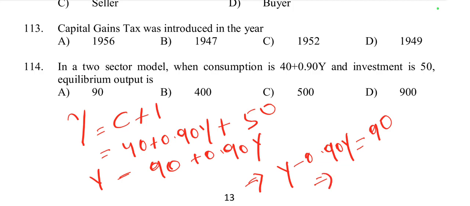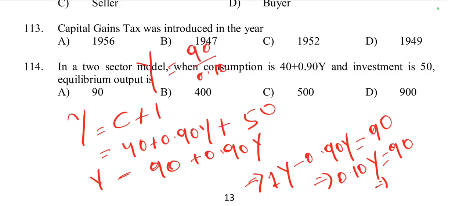So y minus 0.9y means 1y, 1 minus 0.90 is equal to 0.10. So 0.10y is equal to 90. This implies y is equal to 90 by 0.10, or if we remove the point, then 900 by 10, so it is 9000.